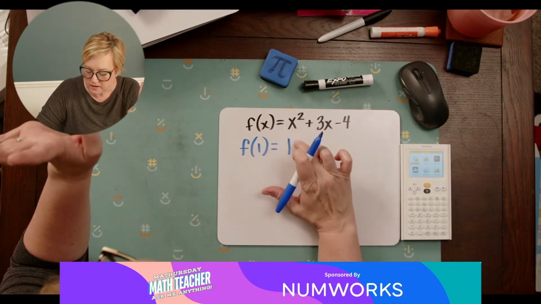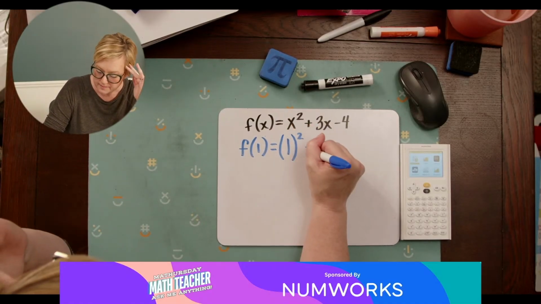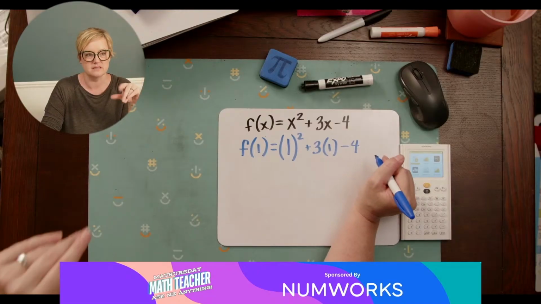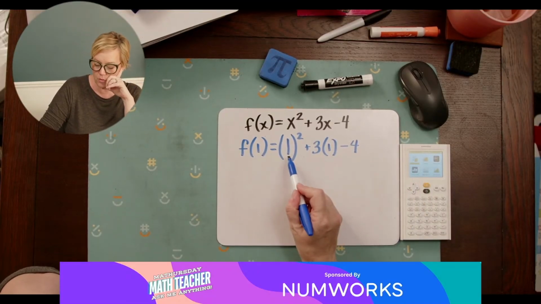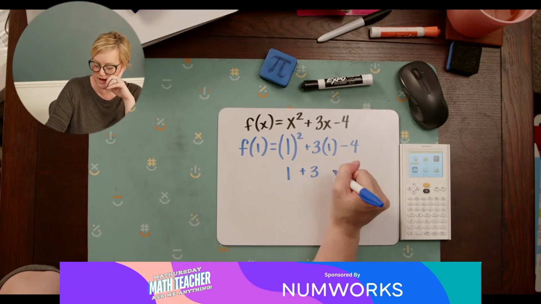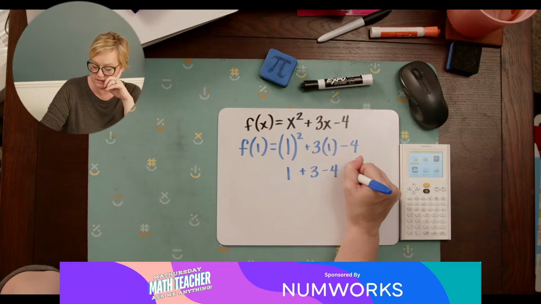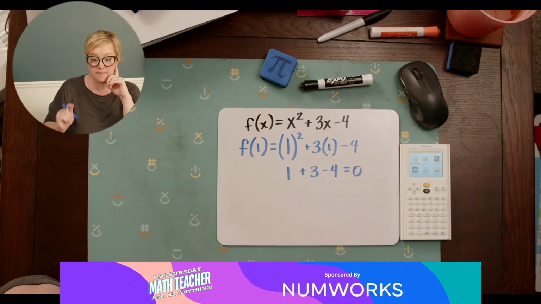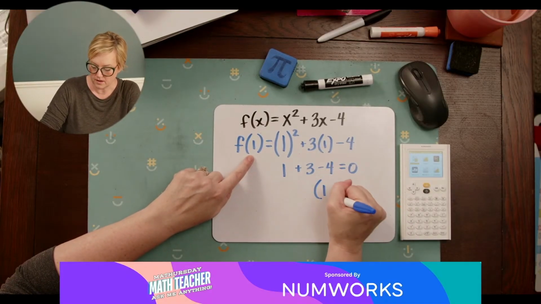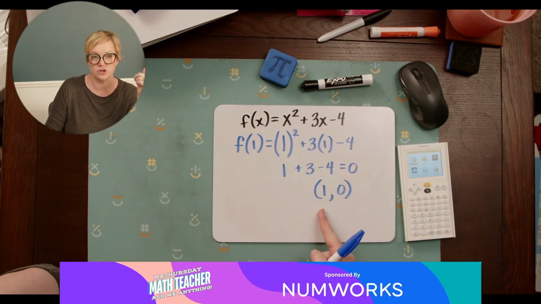I'm going to practice good habits, so I'm going to put parentheses around the 1. For a positive one, it's not as important, but when you have a negative, it's really important to keep those in there. So I've got 1 squared, which is 1, plus 3 times 1, which is 3, minus 4. So we've got 1 plus 3, which is 4, 4 minus 4, which is 0. So that means that when x is 1, y is 0 for this function. So there's a point that I can use to graph my line.